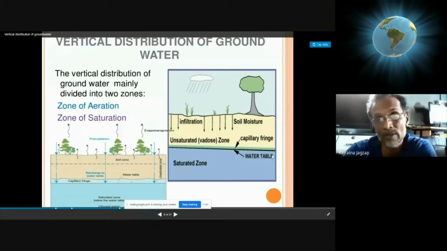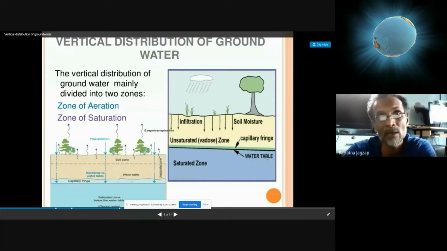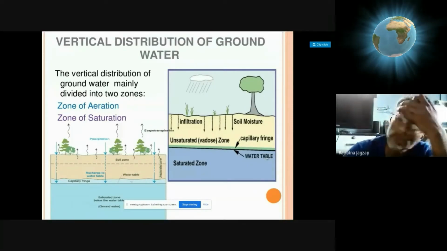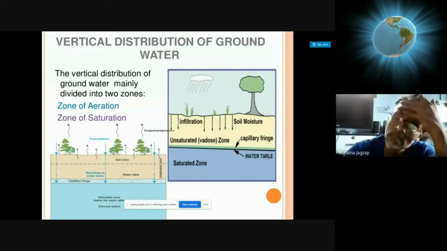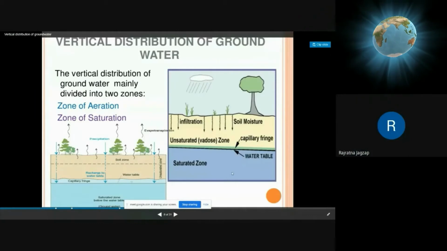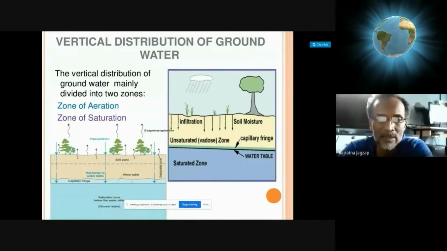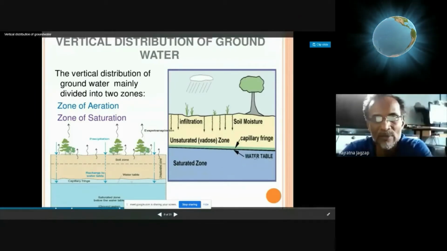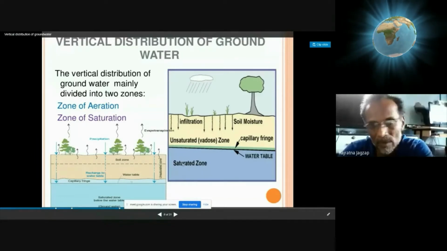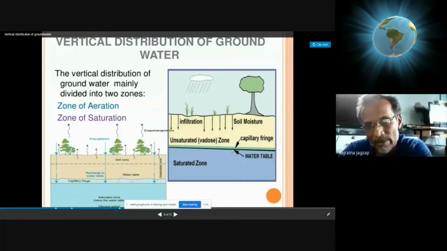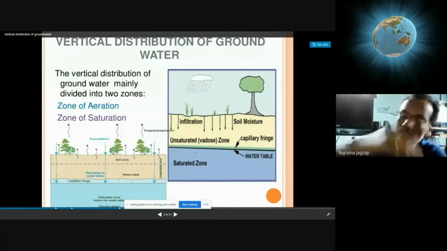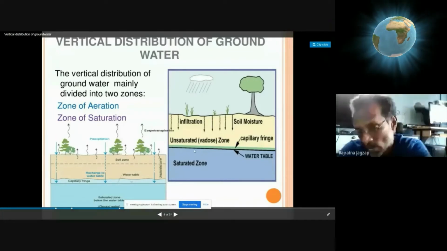You have to understand what is a table. The table is an object which has a flat top surface. Okay. So here water generates on an average a flat surface. This flat top surface of water is at the uppermost line. You can see here that is the zone of saturation.